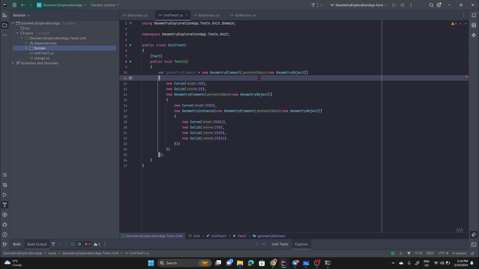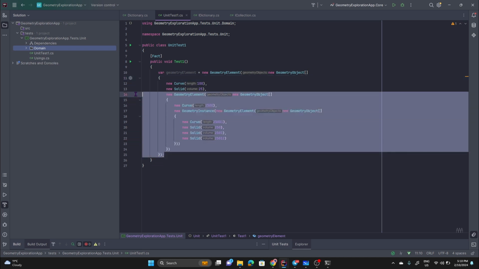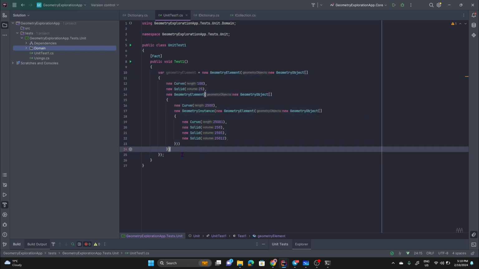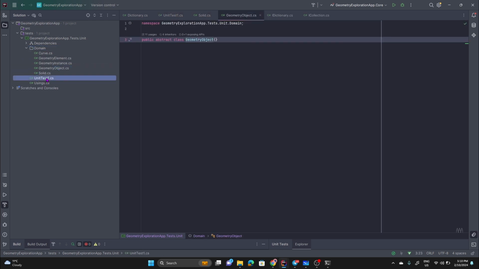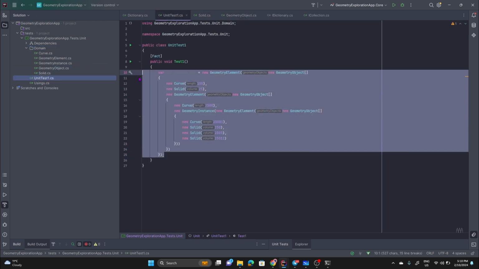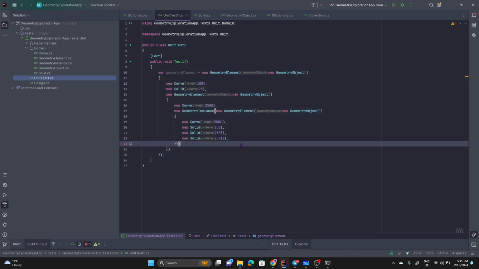IEnumerable can be pretty much anything that can be iterated. So this is our first thing. We have created a small domain with what Revit may have, and now we're going to try to implement some actions for it.